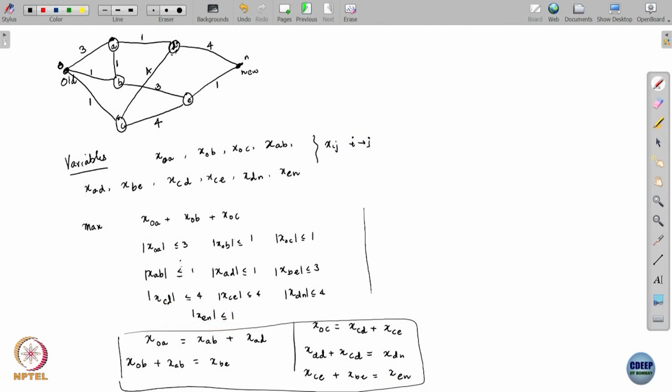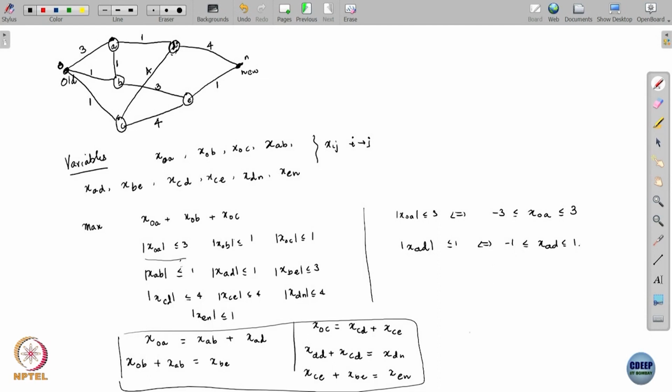Any of these, for example if I take this one, the absolute value of x_OA less than or equal to 3 is the same as saying minus 3 less than or equal to x_OA less than or equal to 3. And similarly, let us do one more, the absolute value of x_AD less than or equal to 1 is equivalent to minus 1 less than or equal to x_AD less than or equal to 1.